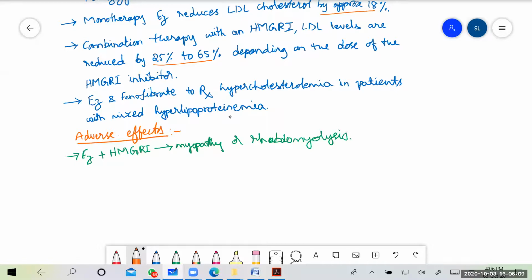Then coming to the adverse effects. The adverse effects are myopathy and rhabdomyolysis, which is also a common adverse effect seen with HMG-CoA reductase inhibitors. So when ezetimibe is given along with HMG-CoA reductase inhibitors, myopathy and rhabdomyolysis are commonly seen.